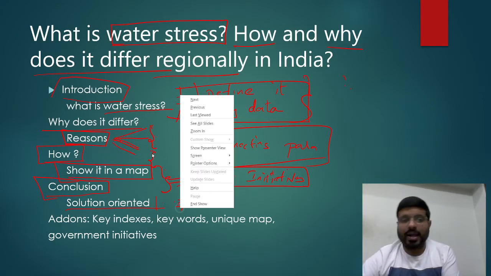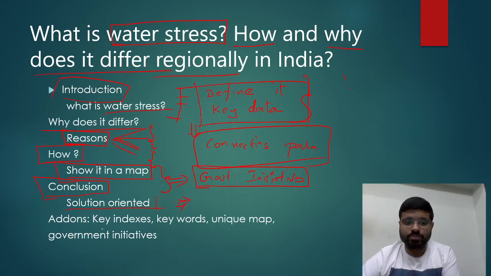As you write these answers, you can have some key add-ons, uniqueness, where you can discuss key indexes, keywords of the answer, which I'll be discussing now, a unique map, or unique government initiatives. So what I'm trying to tell you here is, for every question, what is the uniqueness which you are bringing?